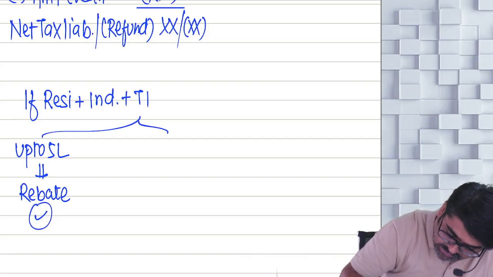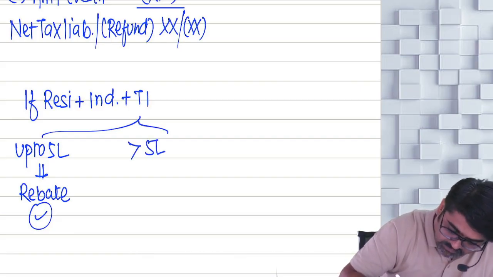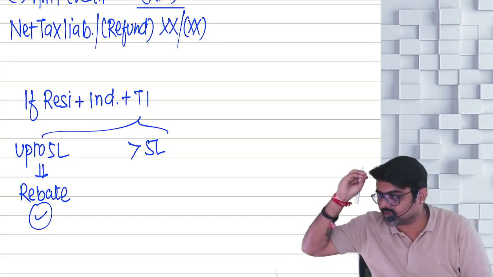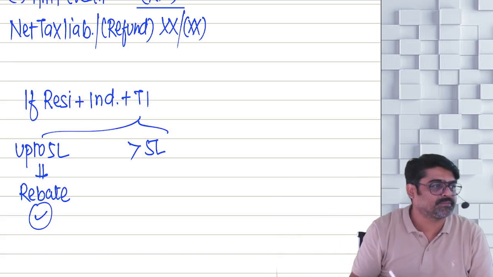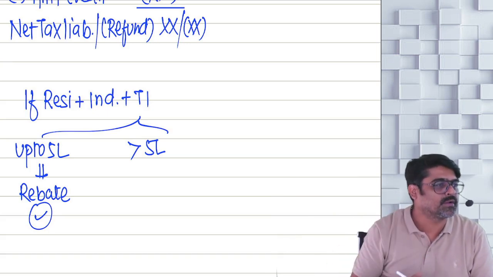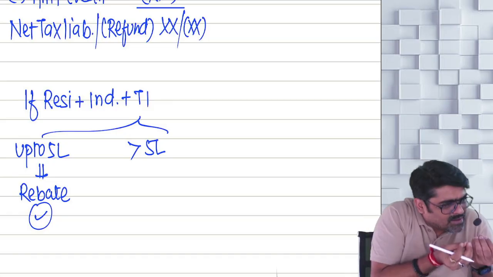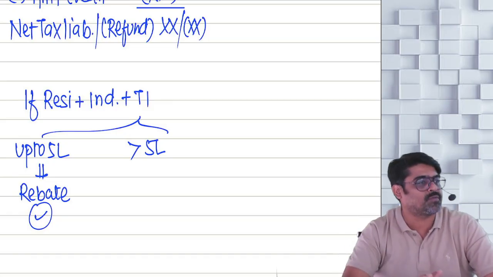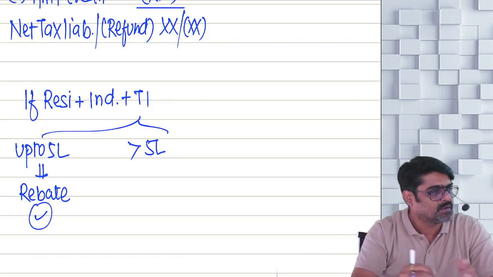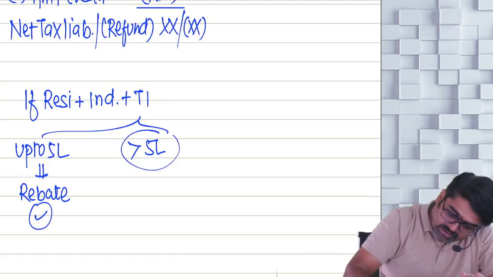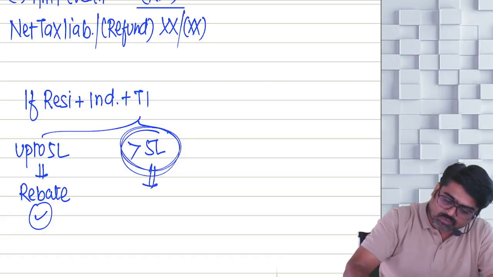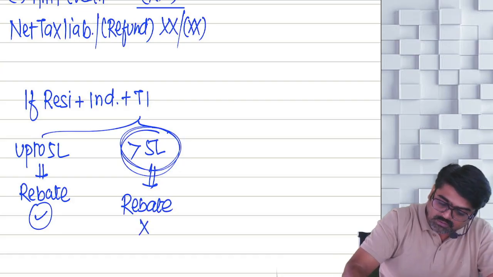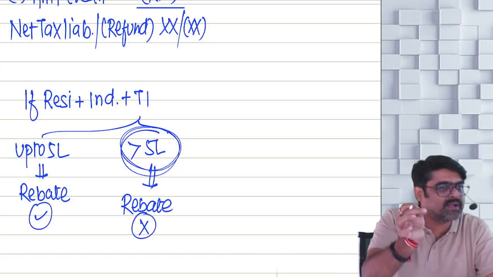But what if his total income exceeds 5 lakhs? Even 10 rupees extra. 5 lakh, 10 rupees. 5 lakh, 1,000. 5 lakh, 5,000. Even a marginal increase over and above 5 lakh, will he get any rebate? No. So the moment the total income exceeds 5 lakhs, the assessee loses the rebate. The entire 12,500 rebate is gone, even if there is a marginal increase in the total income.